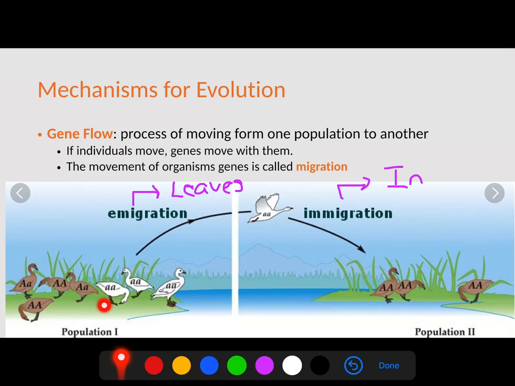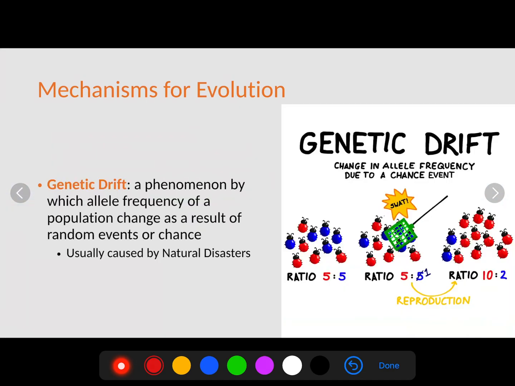For example, we have population 1 here that is composed of both dominant alleles and recessive alleles. White here is the recessive allele. So if a white goose is moving to a population that is dominated by all dominant alleles, the recessive allele is now introduced into this community. The movement of organisms' genes is called migration. Now this population went from having all dominant alleles to having some recessive, and it changes the entire allele frequency in the population. So again, that's one way that organisms can move their genes.